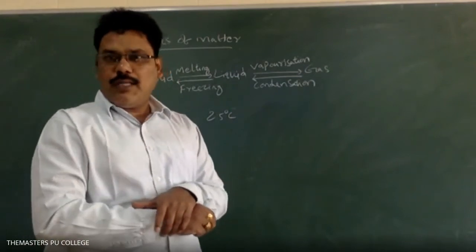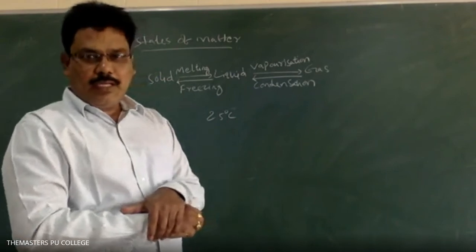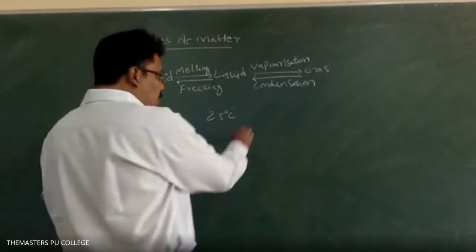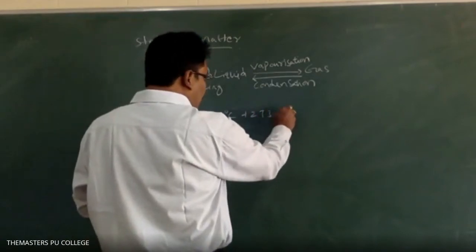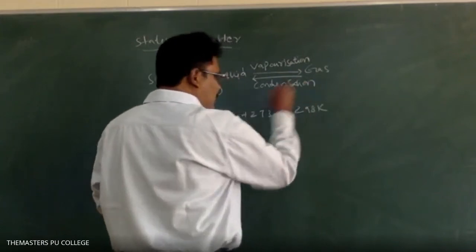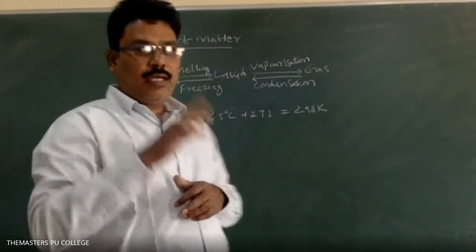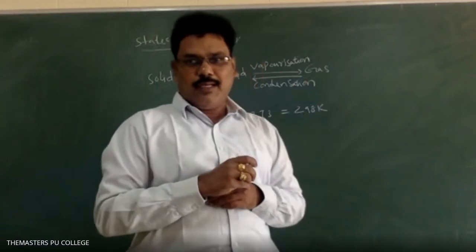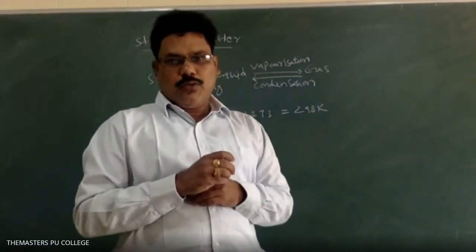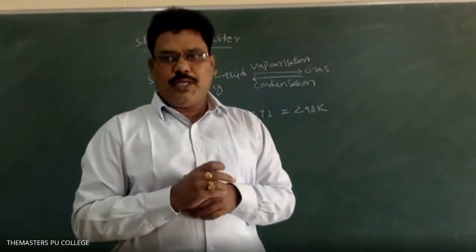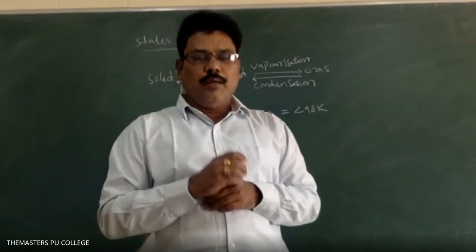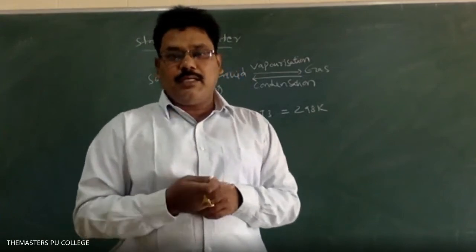How do we convert? Kelvin temperature is equal to degrees Celsius plus 273. By adding 273, you get 298 Kelvin. In numerical problems, they generally use 298 Kelvin, which means 25 degrees Celsius. With one or two degrees of variation, the room temperature is generally 25 to 27, as per science.